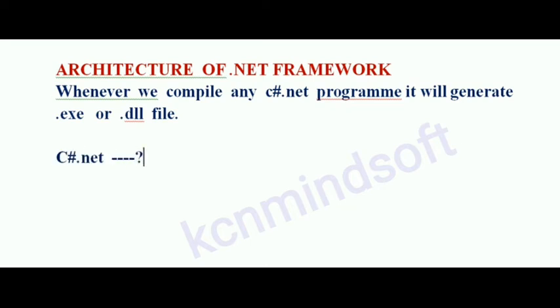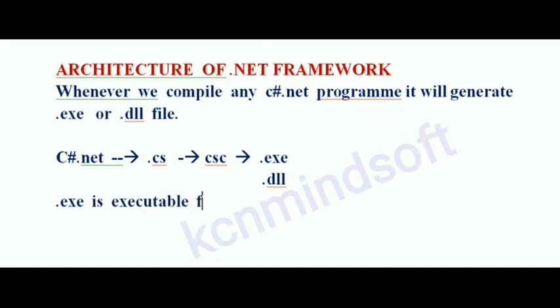Here, the C#.NET program is saved with .cs and compiled with CSC. It will generate the .exe file or .dll file. .exe is an executable file but not reusable. .dll is a reusable file but not executable.